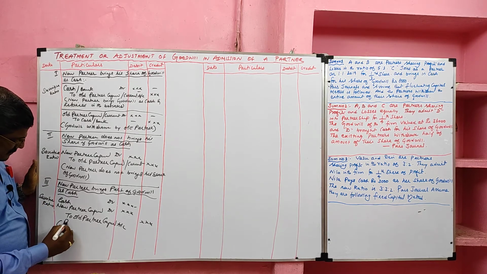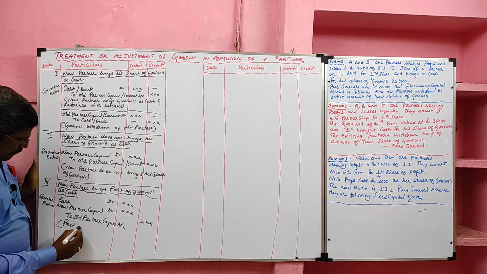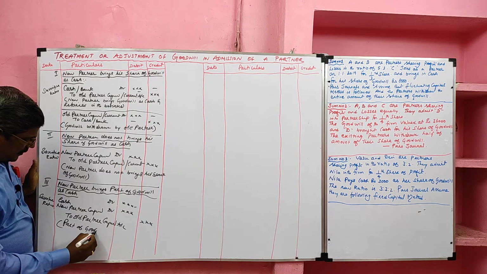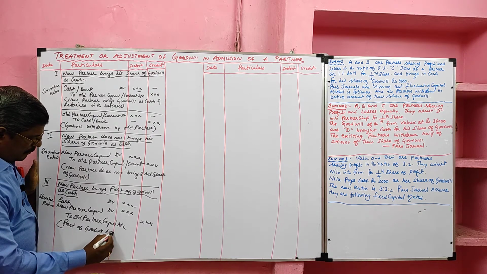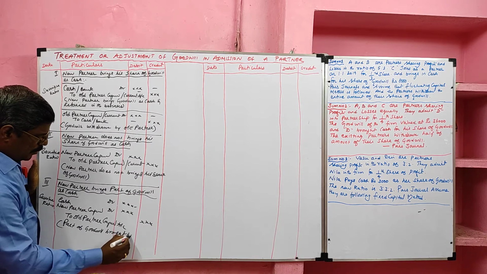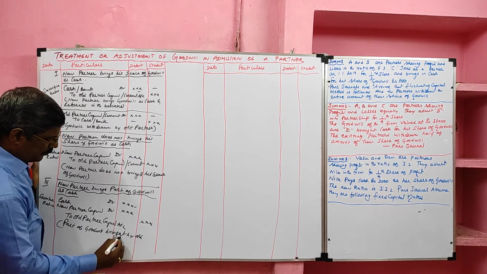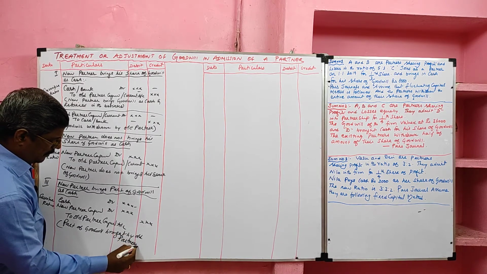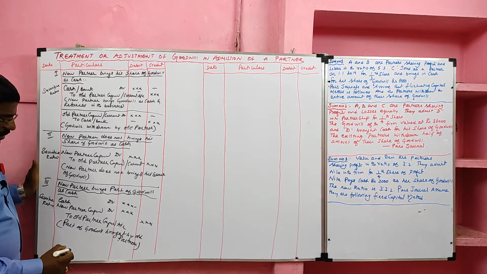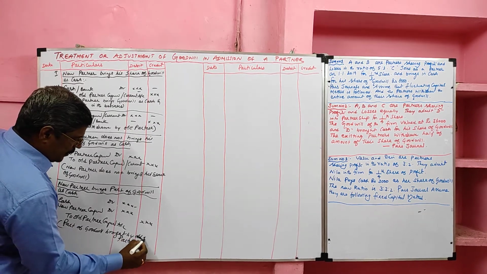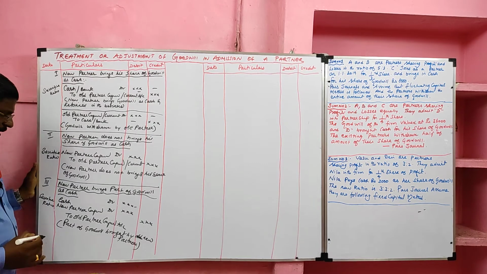So the narration is part of goodwill brought by new partner.